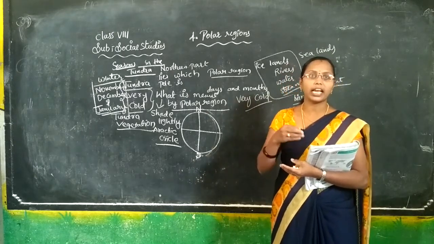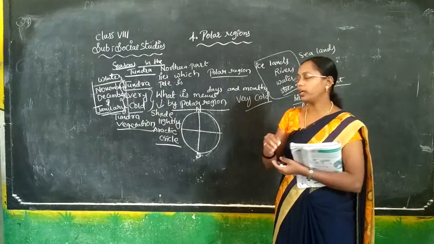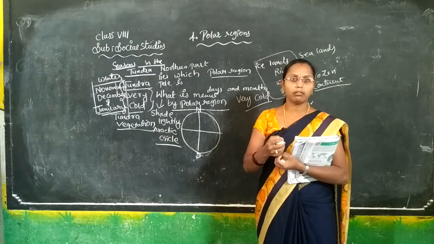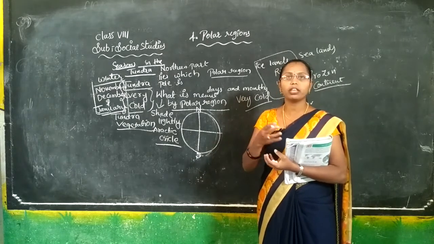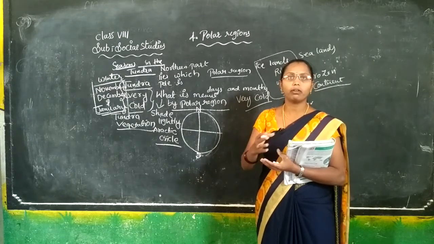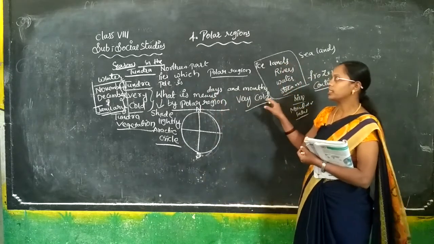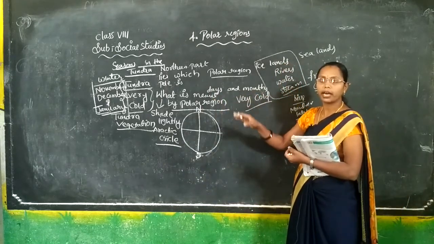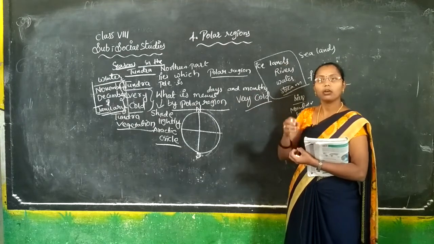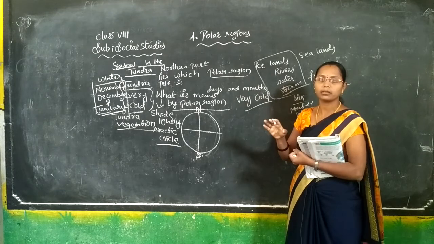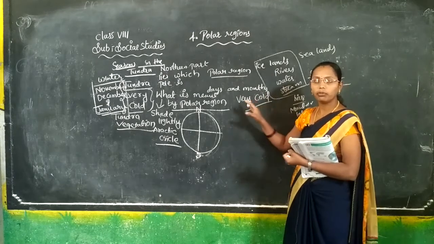When the plants or animals it will be dry. Why? Means it will be all totally freeze. Freeze means when the river water will stop, it will be frozen. It is called as a tundra. In the seasons in the tundra, it will be totally cold, and no one can live there.